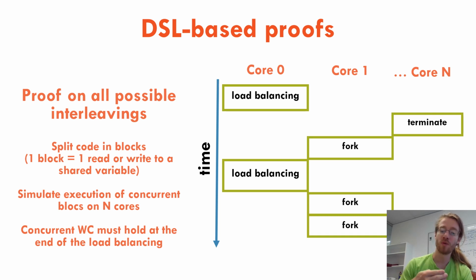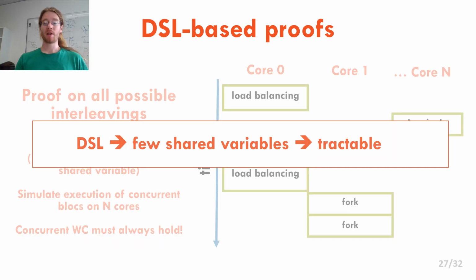And we prove that some invariants are maintained at the end of the execution of every block so that we can prove that the work conservation property holds at the end of the load balancing event. In practice, this approach is made tractable because we use the DSL. Indeed, in our DSL, all shared variables are explicit, so it is very easy to split the code into blocks. Also, we have very few shared variables because most of the complexity of the code is hidden by the DSL. So we have very few blocks and the simulation is easy to make.